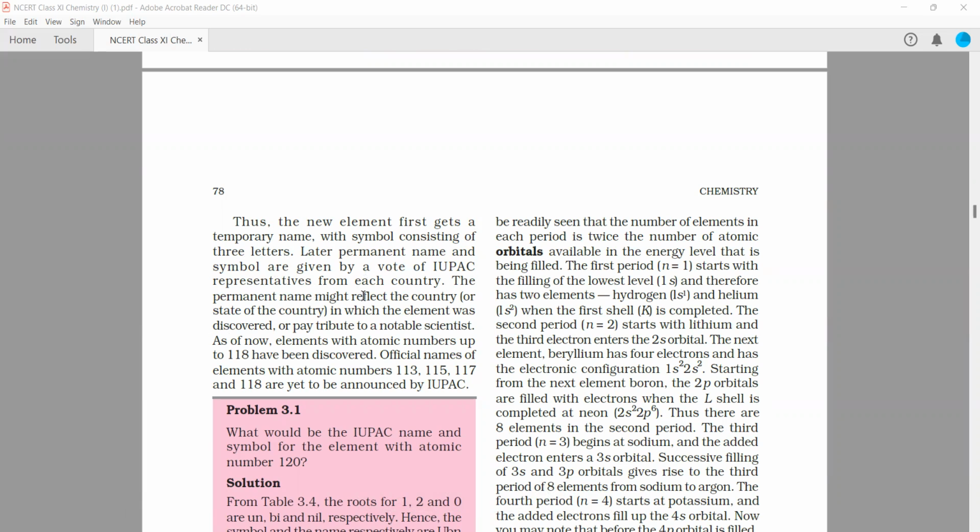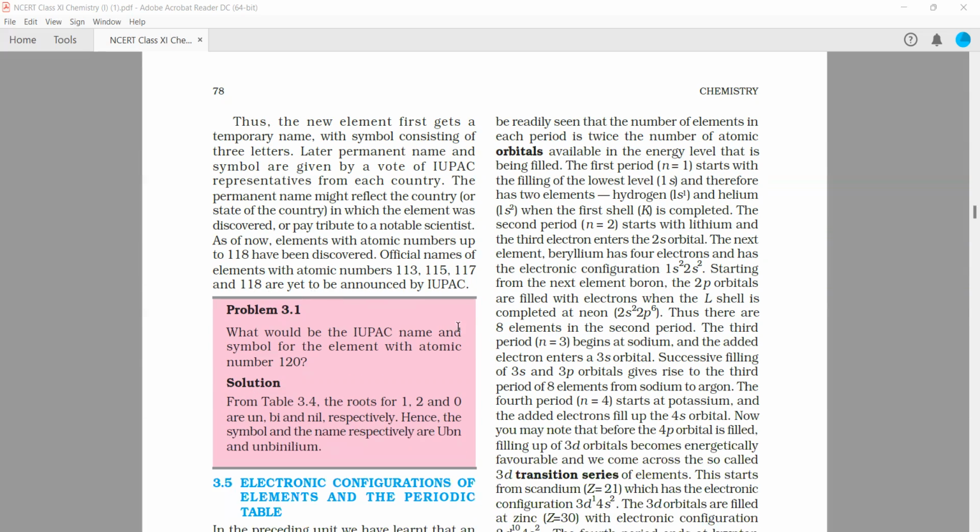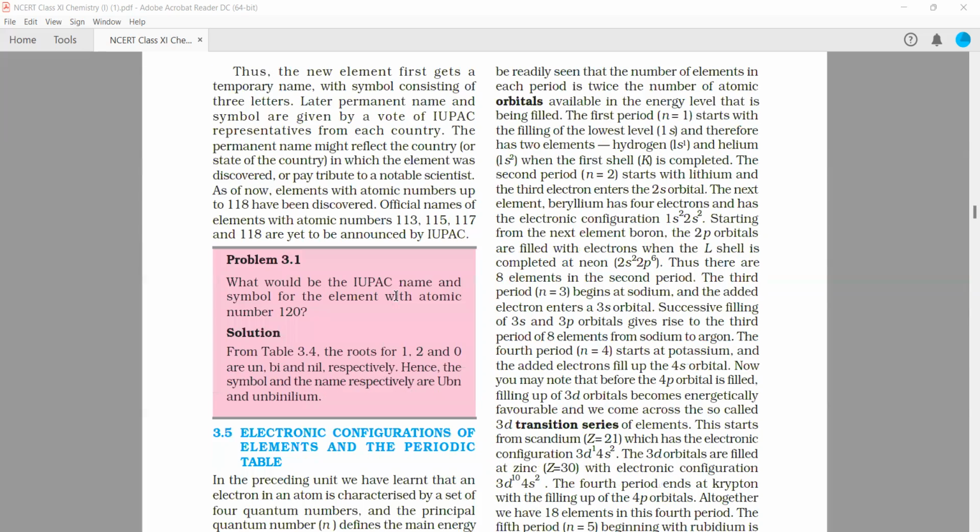Okay. The permanent name might reflect the country in which the element was discovered or pay tribute to a Nobel scientist who has discovered the element. So as of now, elements with atomic numbers up to 118 have been discovered. So official names of elements with atomic numbers 113, 115, 117, and 118 are yet to be announced by IUPAC. Okay. So for these, they use the IUPAC nomenclature that we discussed in table 3.4 and 3.5.